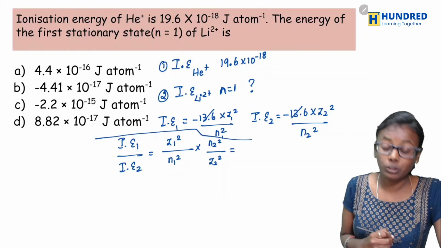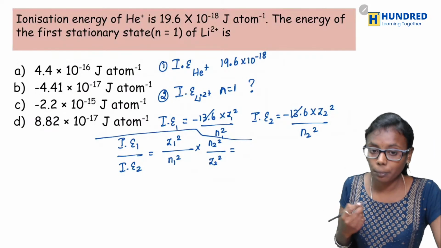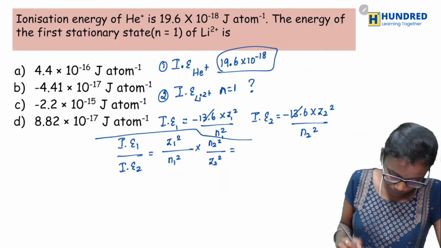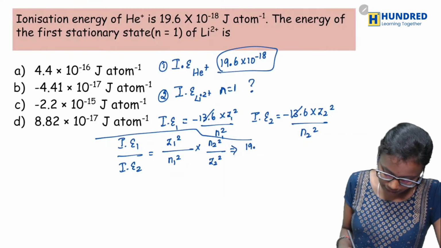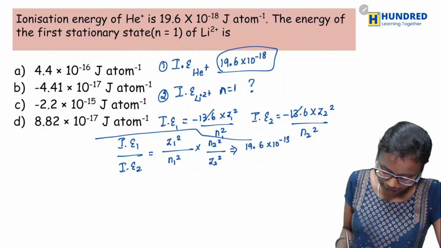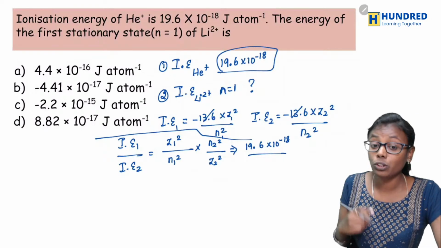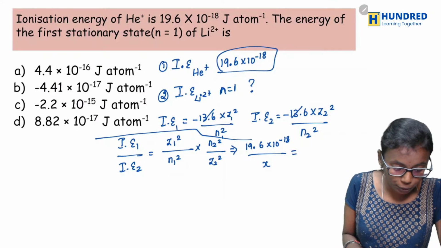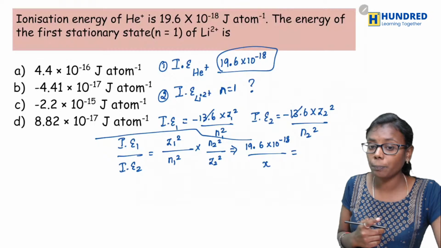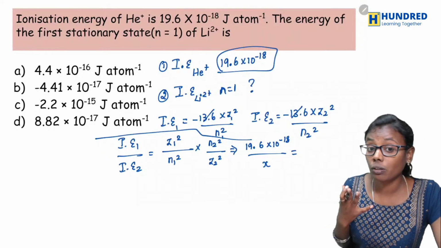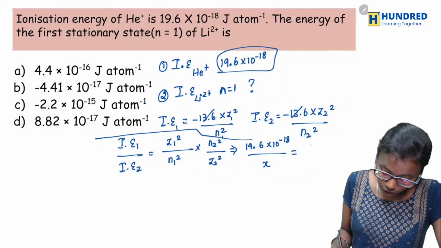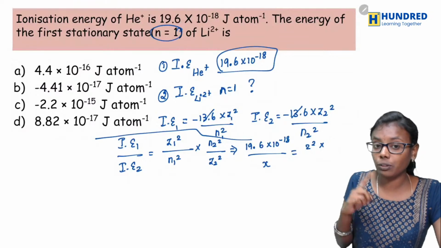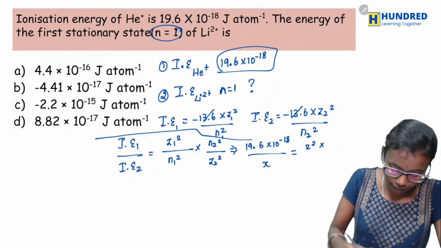Okay, so therefore just substitute the values and you will get the answer. IE1 is given in the question as 19.6 into 10 power minus 18. And what is IE2? You are going to find out. And what is the atomic number of helium plus? What would be the atomic number of helium? It is 2, right? So it would be 2 squared into, they have given n equal to 1, so 1 squared will be 1, right?